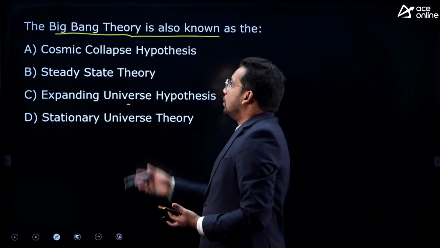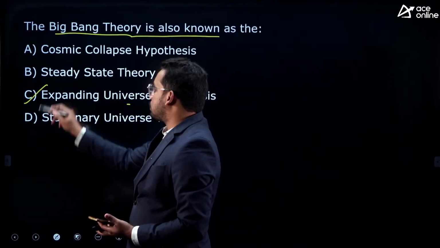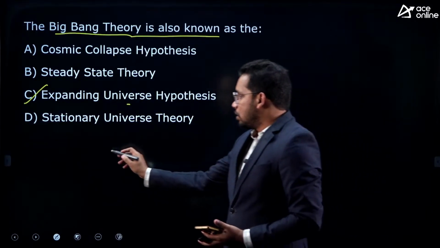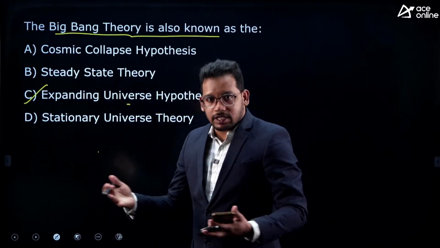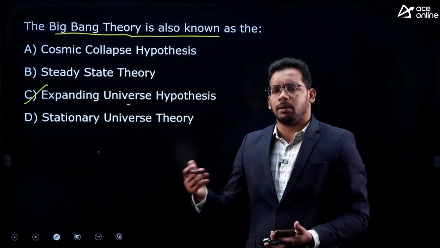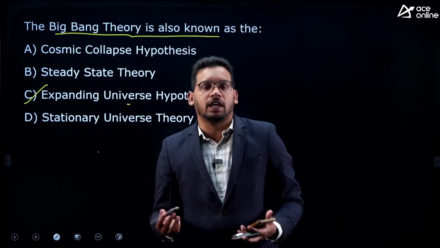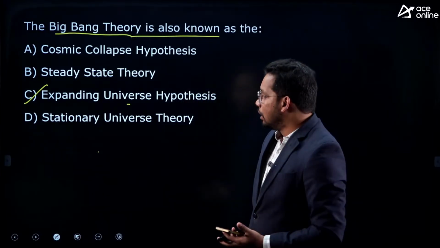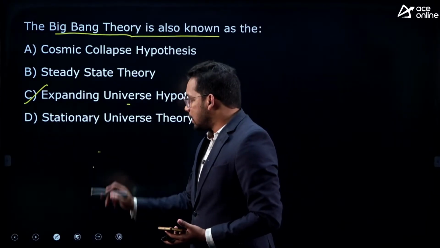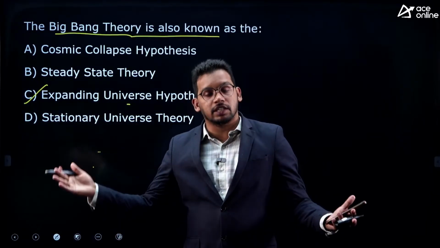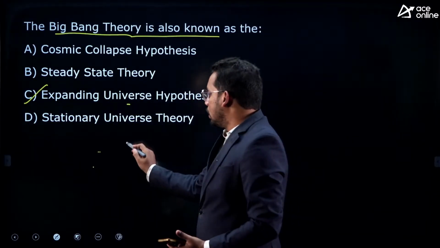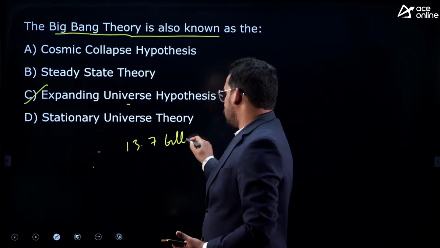Right. So the Big Bang theory is also called the expanding universe hypothesis. It was proposed by Edwin Hubble. The theory says that the universe that we are seeing, and universe means everything that surrounds us, it can be the solar system, galaxies, stars, a pen, a bench, everything that we can see or feel, right? Edwin Hubble proposed this expanding universe theory. He says that this whole universe that we are seeing as very big was a very small dot when it was formed around 13.7 billion years ago, right?